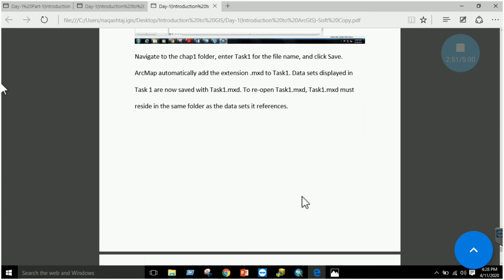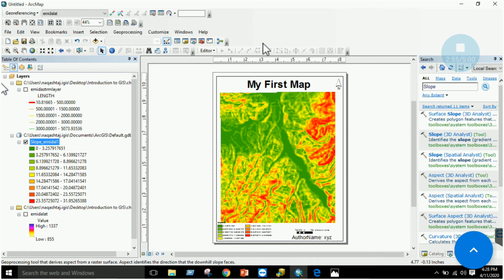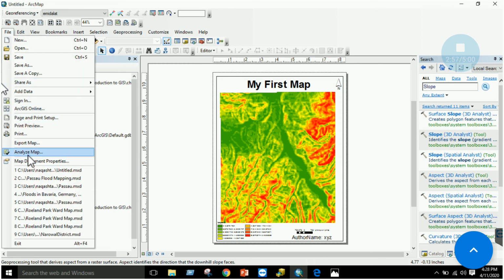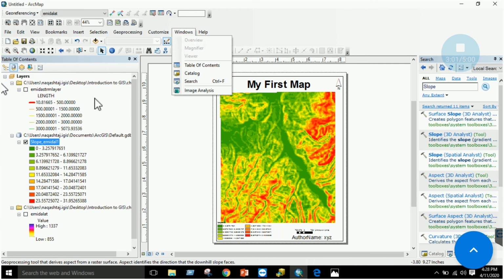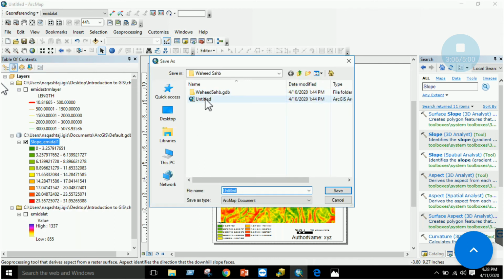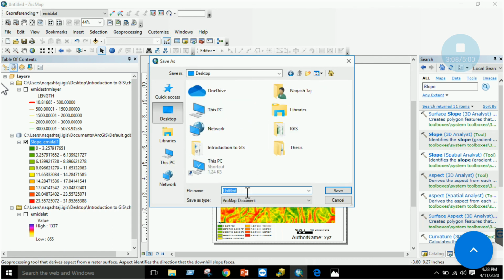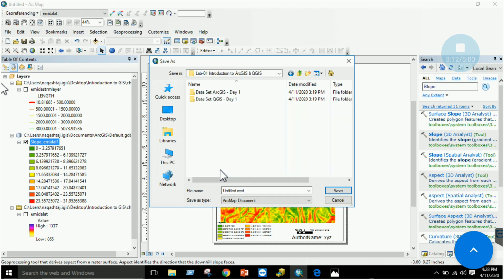So the last thing is to save your .mxd file. First we exported the map using this option. Now is to save all the work which you have done. Just go to File, click on Save As, and go to your folder wherever you want to save Introduction to GIS. For example, I want to save it in Lab 1, rename it, and it will be saved in .mxd format.